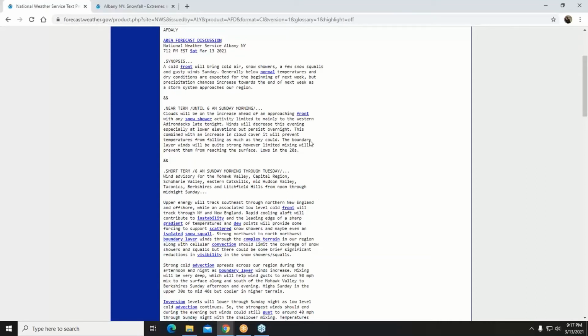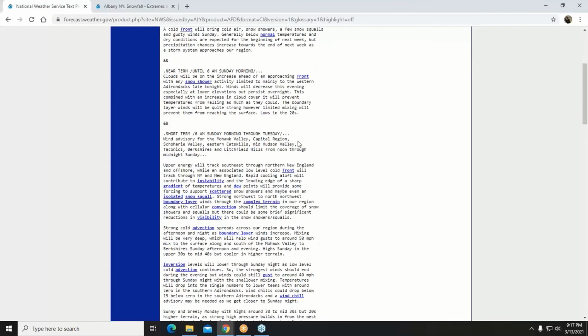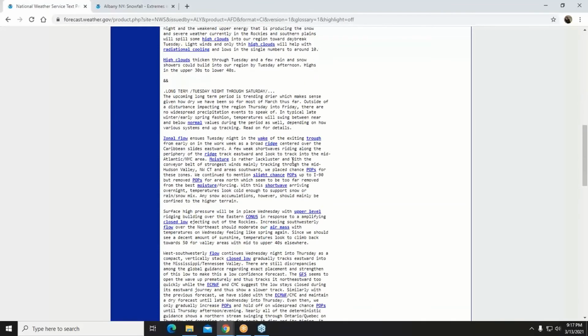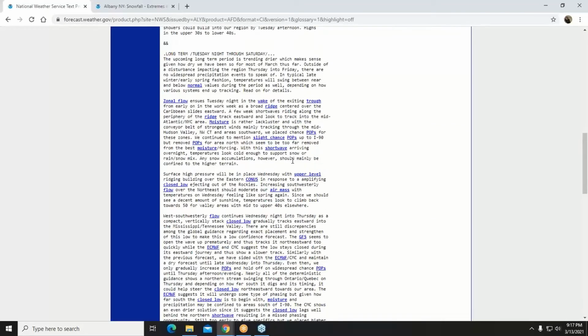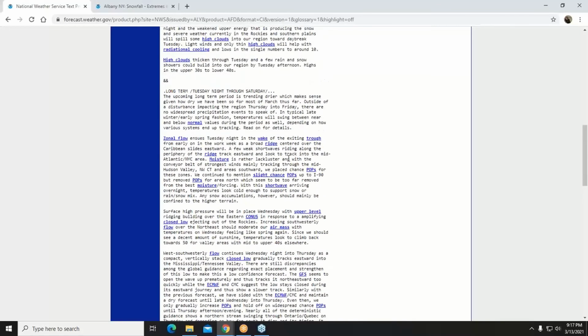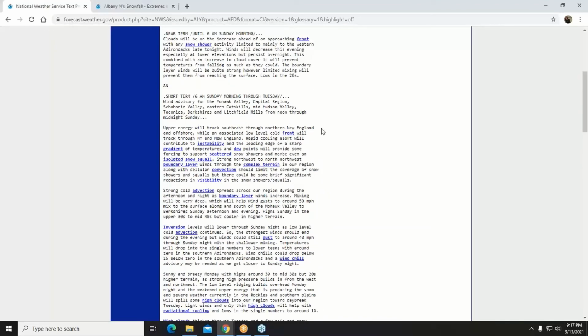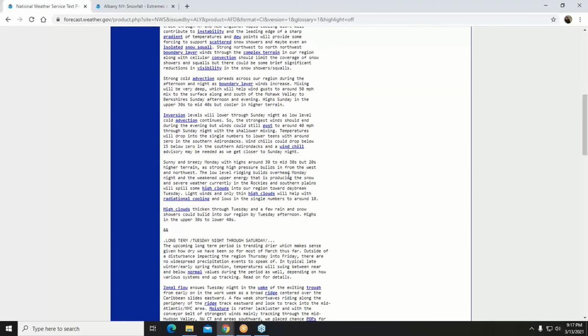So we have three main sections. First is the near term, which usually goes for the next 12 hours. It gives you a weather summary of what's going to happen for the next, say, 12 hours. The short term is for the next 1 to 3 days. And then the long term is usually days 4 through 7, so that's what to expect maybe next week. This section usually has more general terminology just because we don't have as great of confidence for the long term, but for the near and short term, we usually have greater confidence, and this will be given more details, and typically the long term is in more general terms.